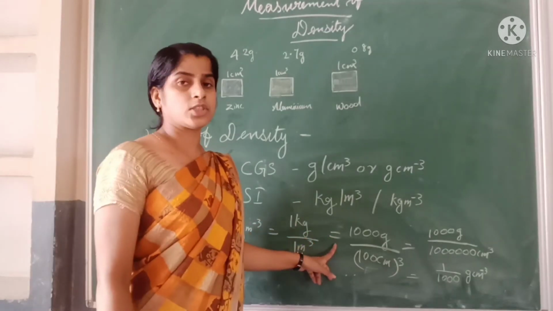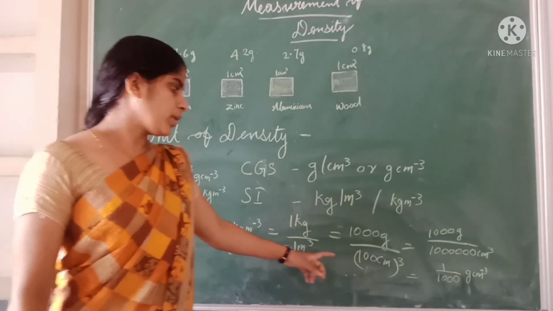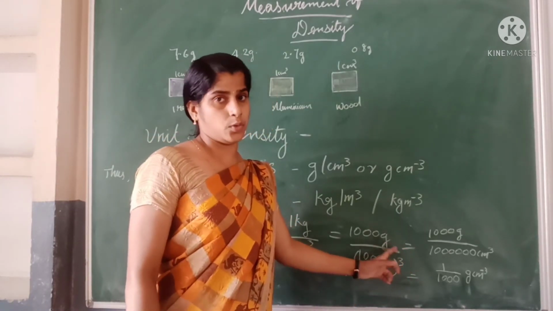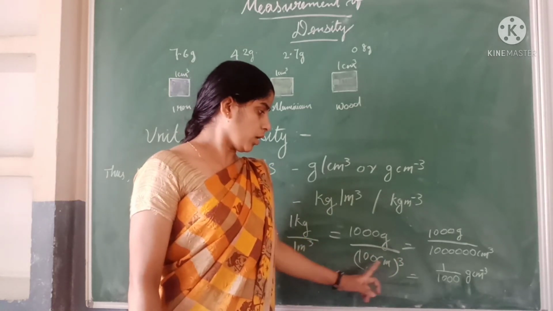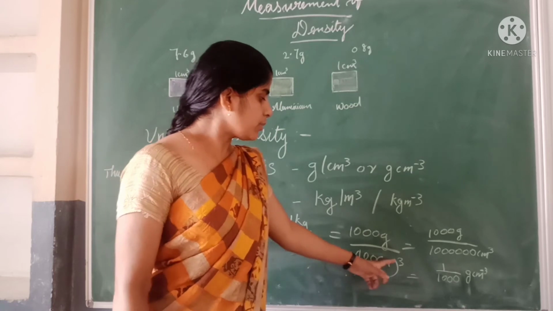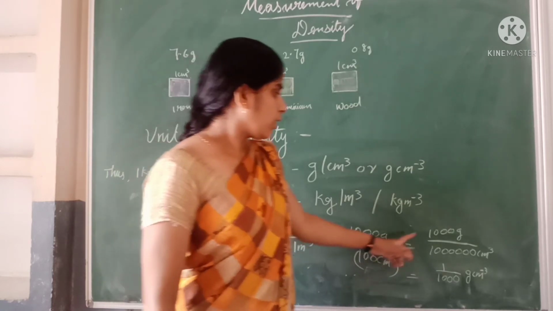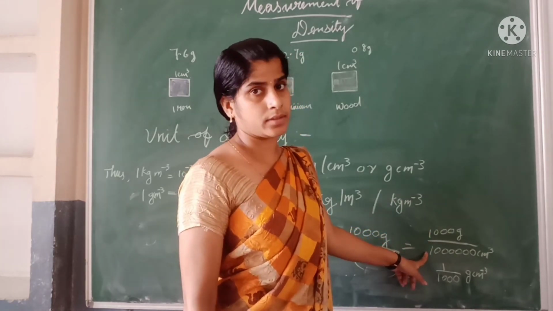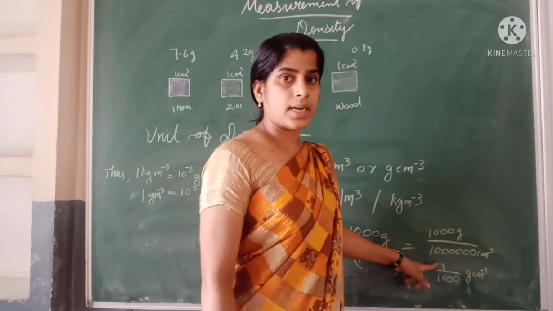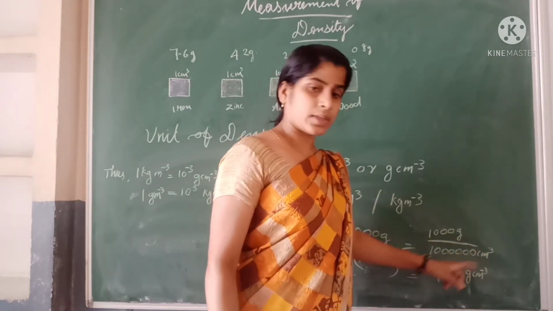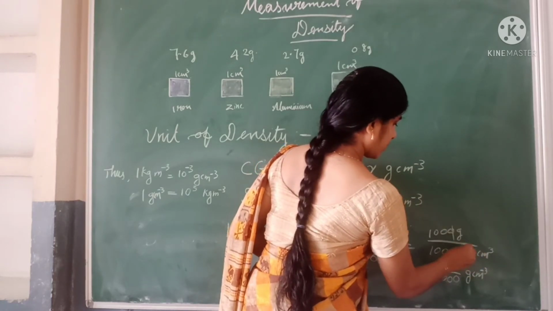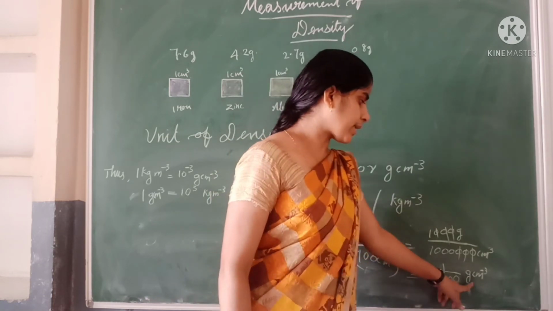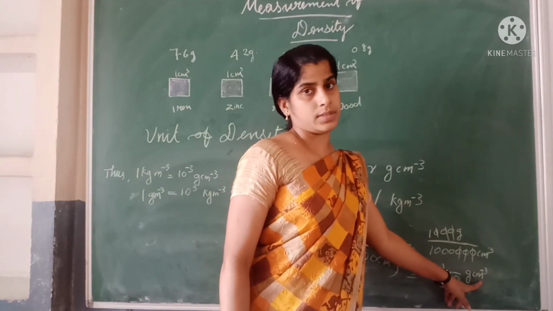1 kg means how many gram? That is 1000 gram. And 1 meter cube means 100 centimeter whole cube. Multiplying this, we get 1000 gram upon 10 lakh centimeter cube. Cutting this, we get 1 upon 1000 gram centimeter cube inverse.